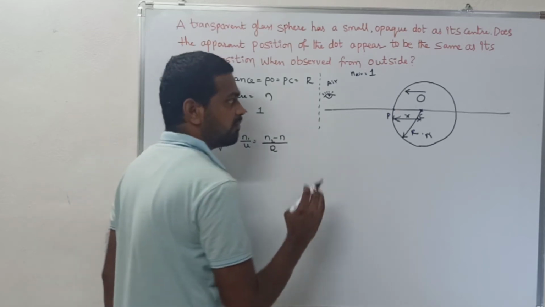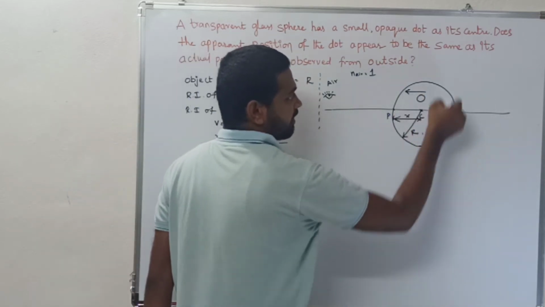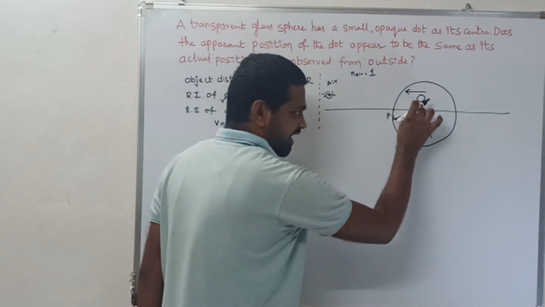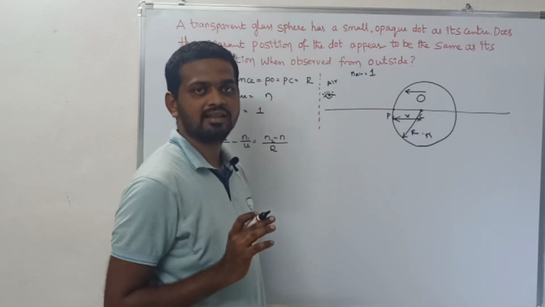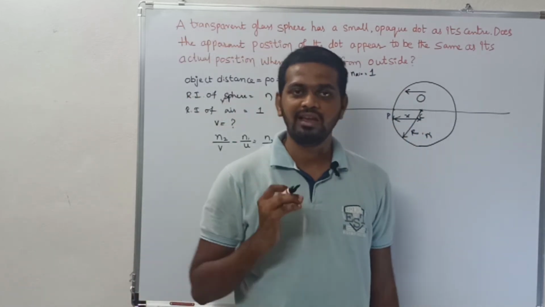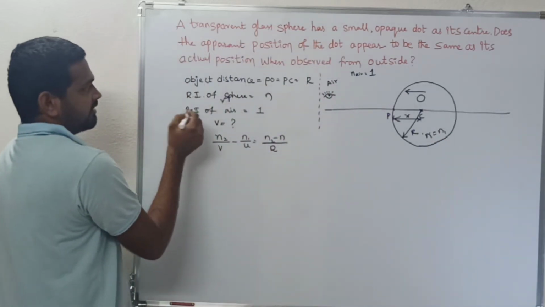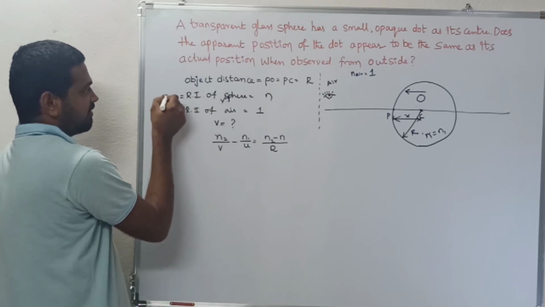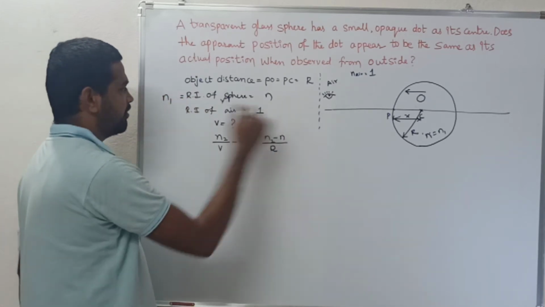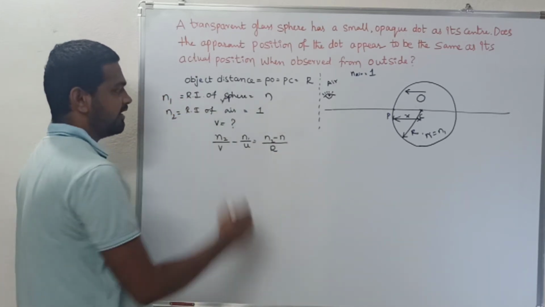The crack present at the center is acting as the object here. So n1 is the refractive index of the sphere, n, and the opposite medium's refractive index I consider as n2.